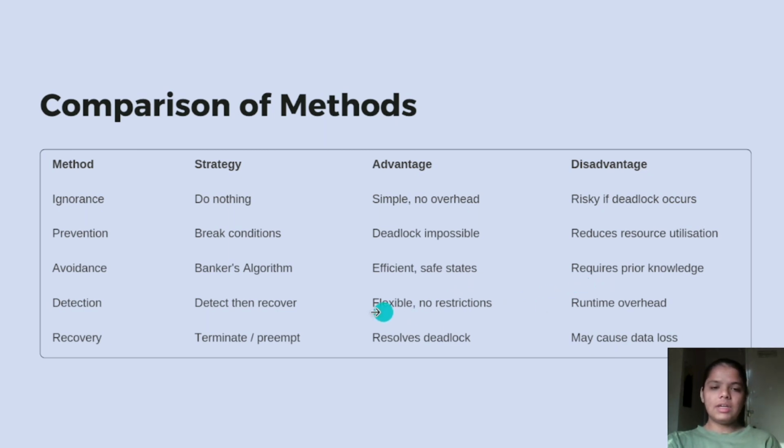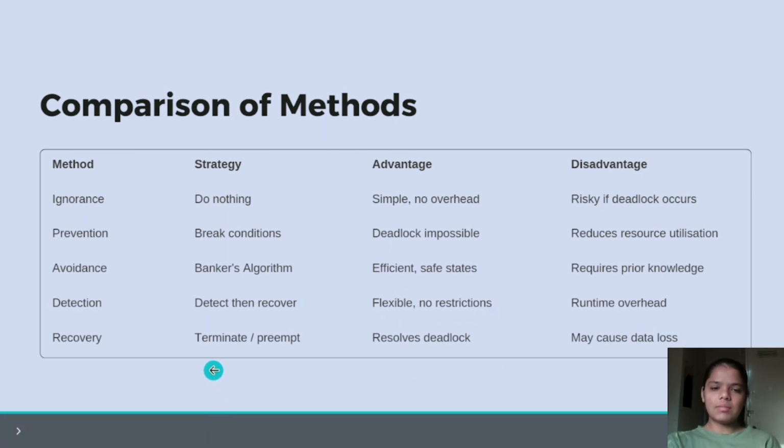In detection, first we detect, then we recover. The advantages are that it's flexible and has no restrictions. The disadvantage is runtime overhead. In recovery, we terminate or preempt the process. The advantage is that it resolves the deadlock, and the disadvantage is that it may cause data loss.